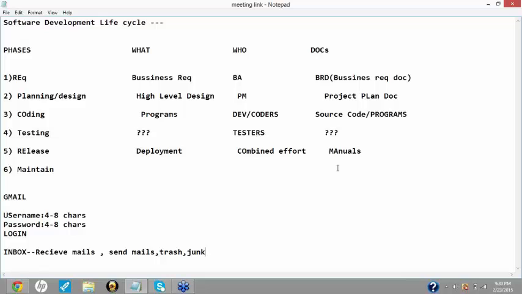So that again has to go through the whole process of the requirement and designing. So we won't consider these things over here.